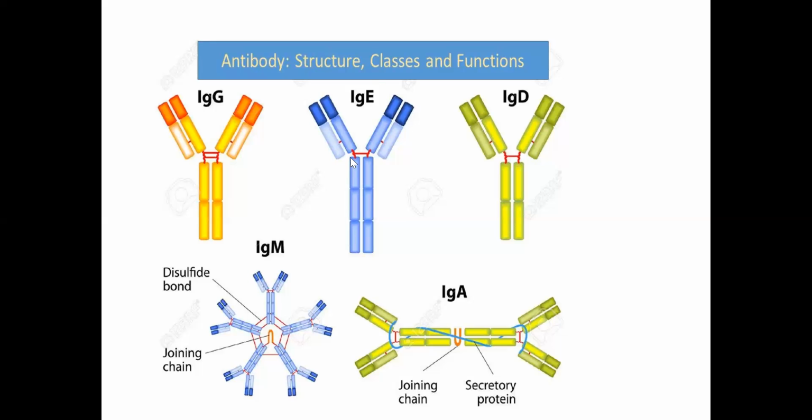Now the immunoglobulin E. This is a very rare type of antibody. Less than 0.1% of all antibodies present in the blood is immunoglobulin E. It is involved in allergic and hypersensitivity reactions, and it also provides protection against parasitic worms. And now the immunoglobulin D.